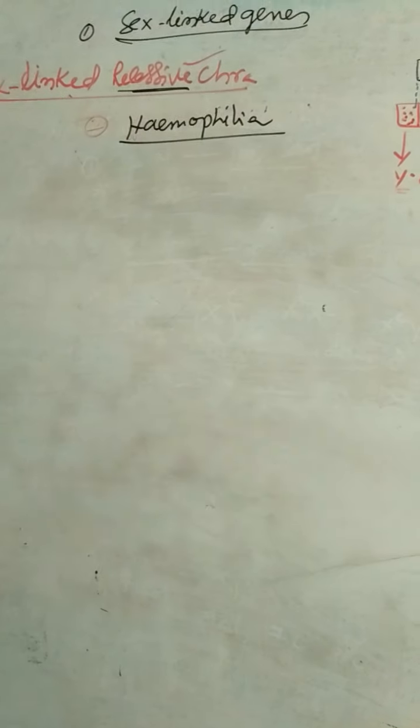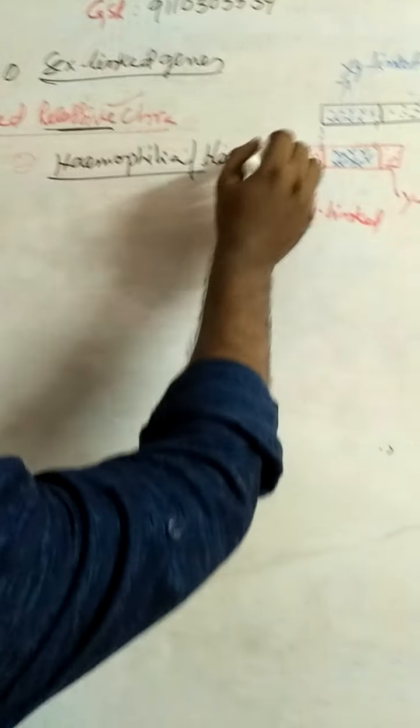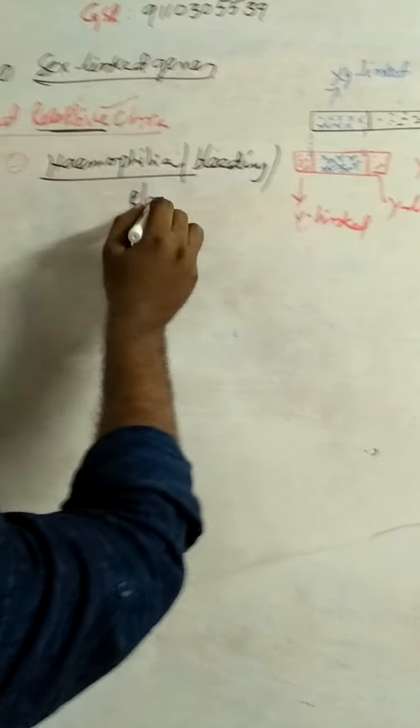Hemophilia is also a genetic disorder. It first appeared in Queen Victoria. Hemophilia is the bleeders disease, also called bleeders disease.